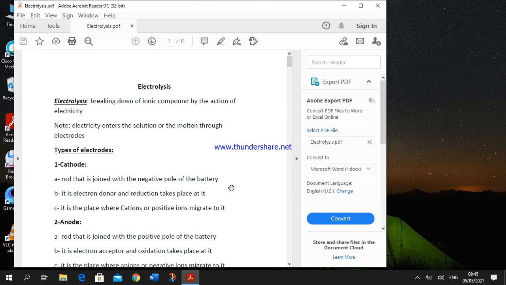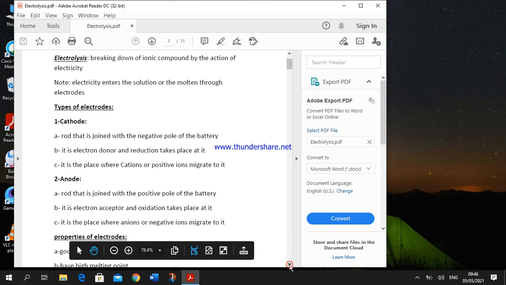What are the properties of electrodes used during electrolysis? Number one, the electrodes must be good conductors of electricity, have a high melting point, and be cheap. But we don't use gold or platinum in making electrodes because they are very expensive metals. Let's start the first example, how to use electricity with molten sodium chloride.